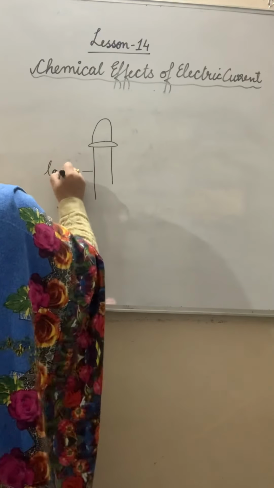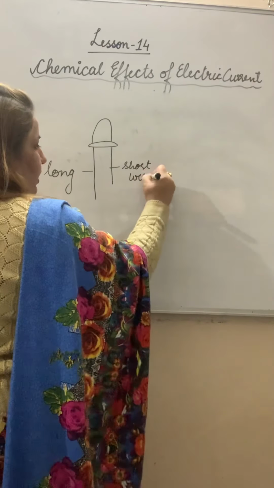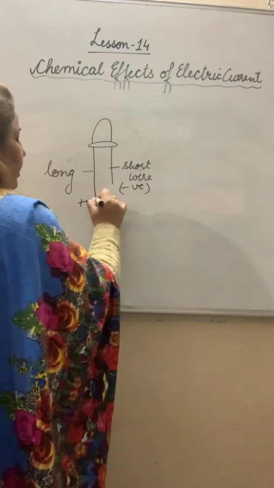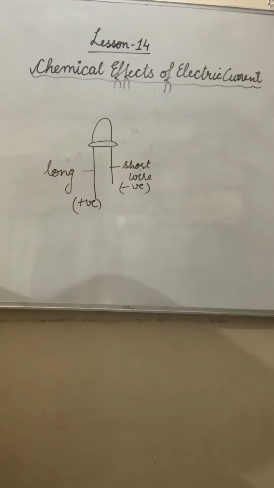An LED is drawn like this. It has a longer lead and a shorter lead, a long wire on one side and a short wire on the other. The long wire indicates the positive side, and the short one indicates the negative side. This is the LED, a small bulb that glows on a very weak current. Is this clear, beta?